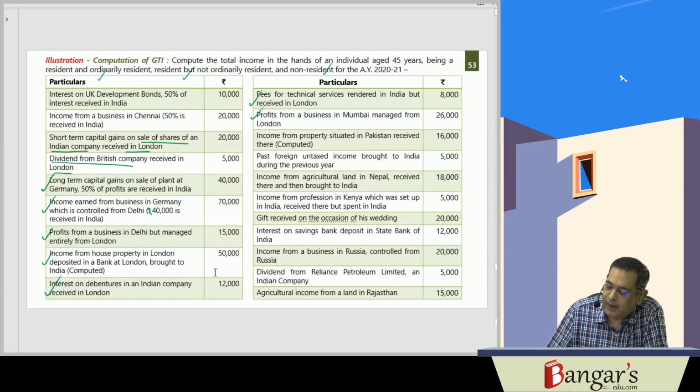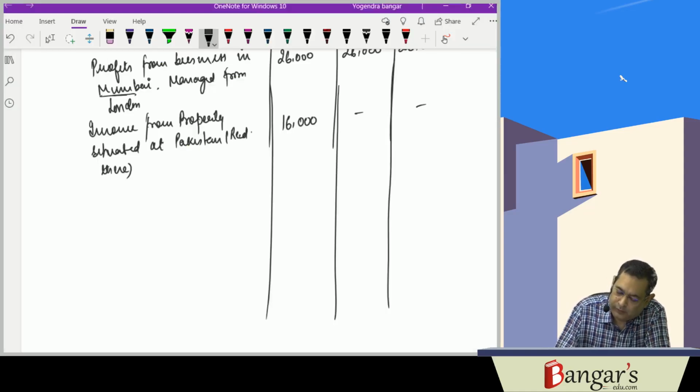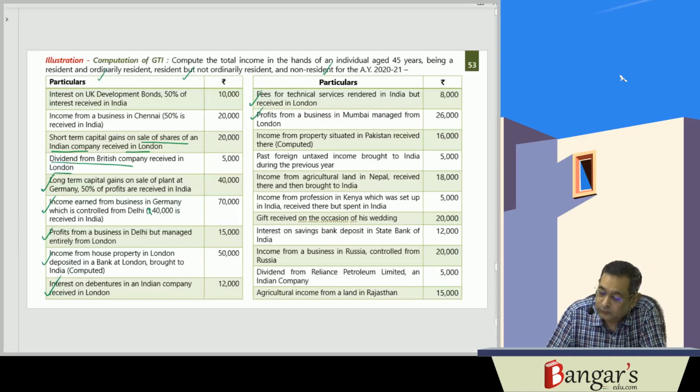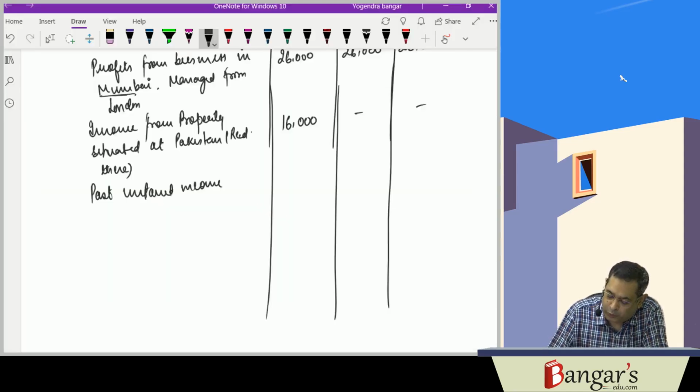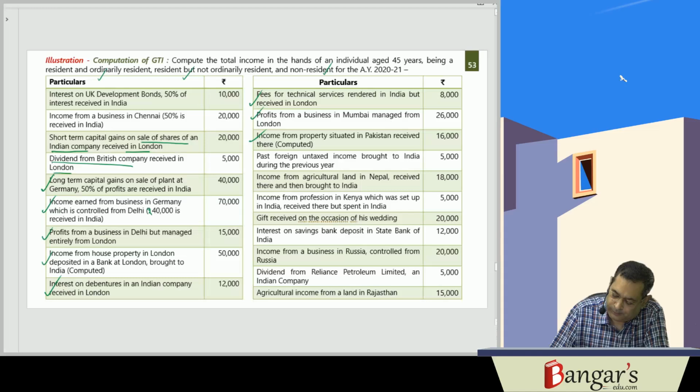Next is past untaxed profits. Past untaxed income brought to India. It won't be taxable in any of the cases.